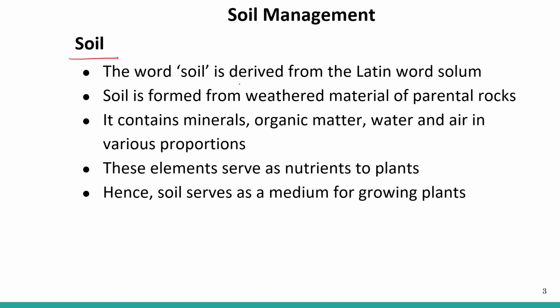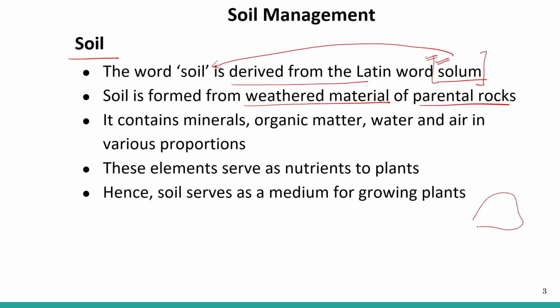Soil. The word soil is derived from the Latin word solum. So it has been taken from solum, that is the Latin word, and the name got soil, right? Soil is formed from the weathered material of the parent rock. So there is the rock material, right? And there are some influences on it, and that breaks it into pieces.